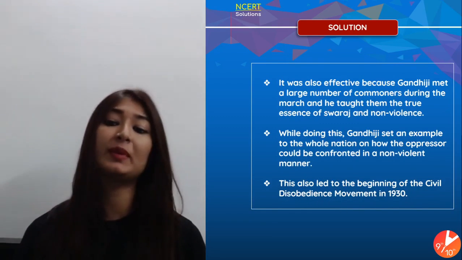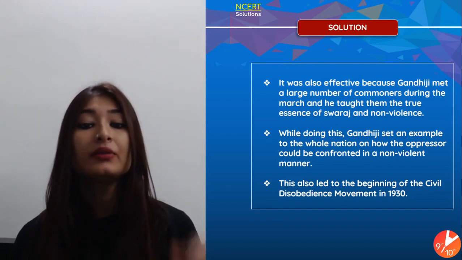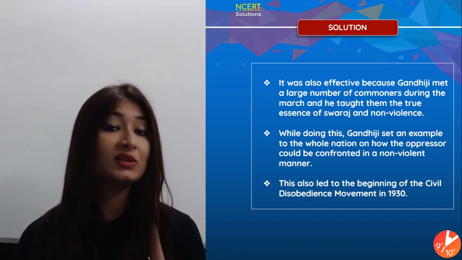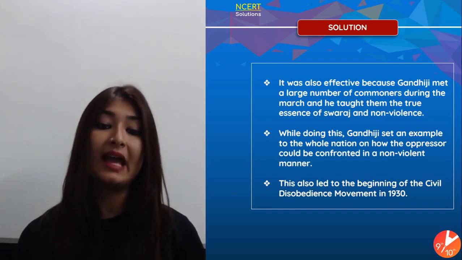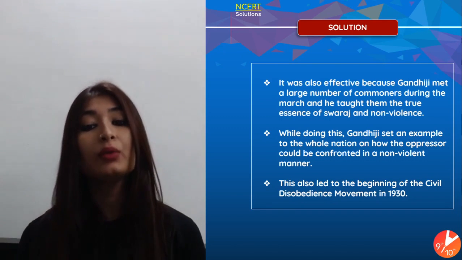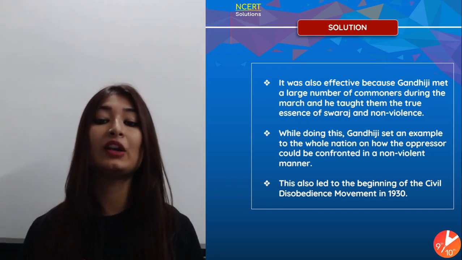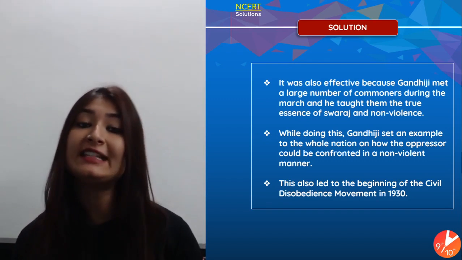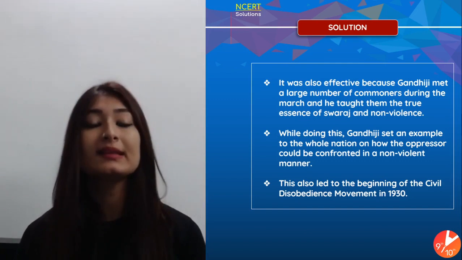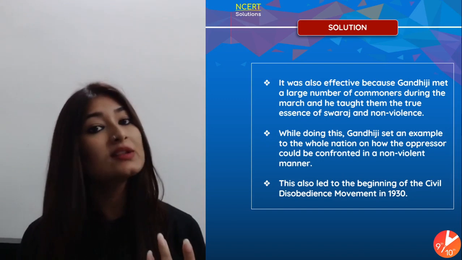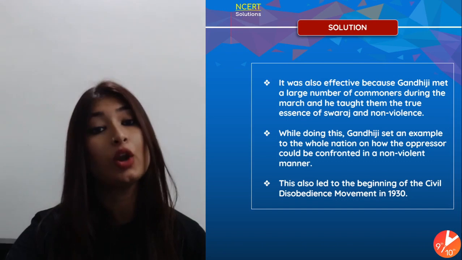It was also effective because Gandhiji met a large number of commoners during the march, and he taught them the true essence of Swaraj and non-violence, which not everyone was ready for, right? While doing this, Gandhiji set an example to the whole nation on how the oppressor could be confronted in a non-violent manner. This also led to the beginning of the civil disobedience movement in 1930. So this is how we know why the Salt March was so important. We get to understand the purpose of it, the process of it, and also what other things were going on parallelly along with this.